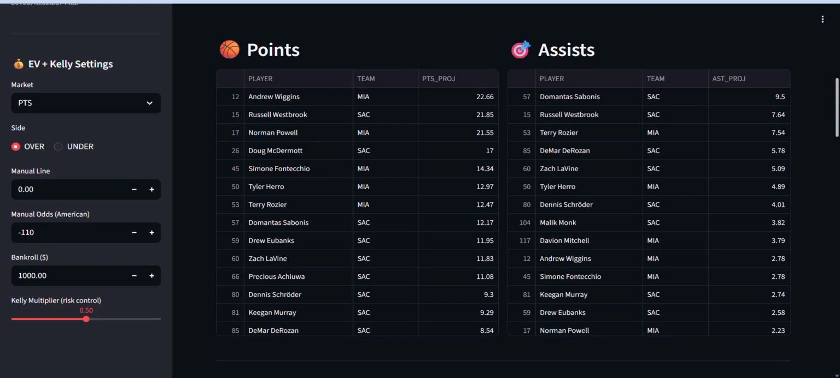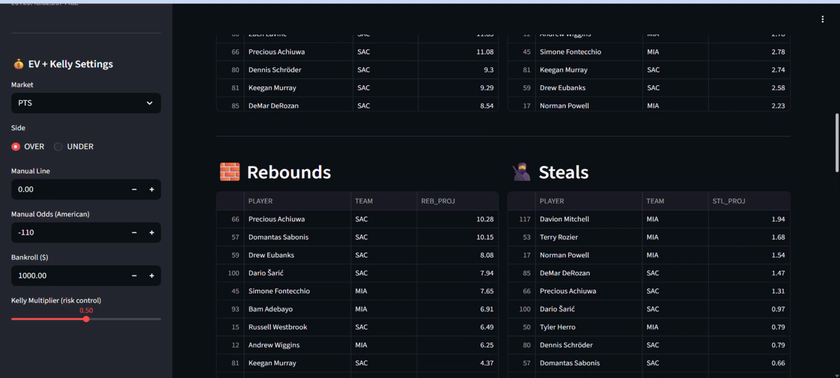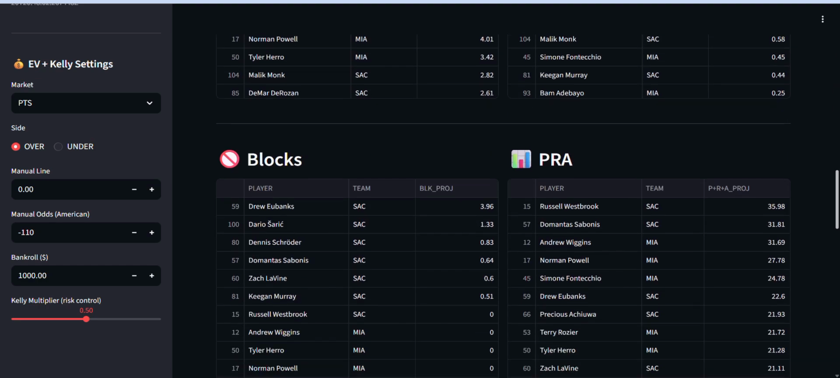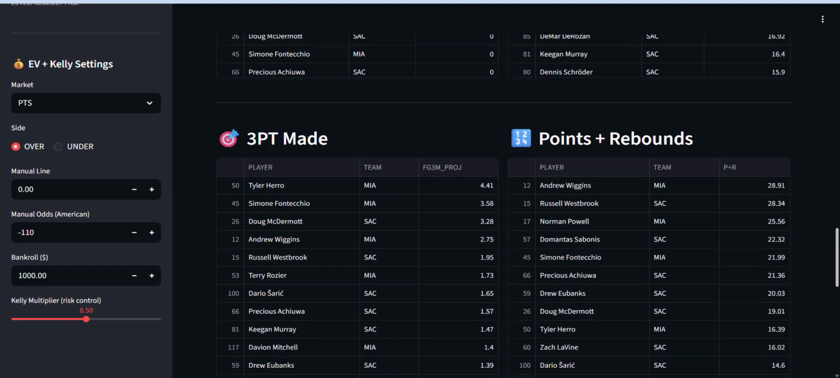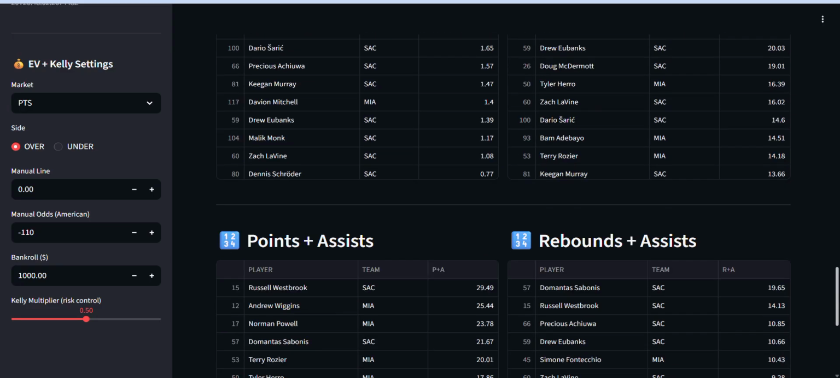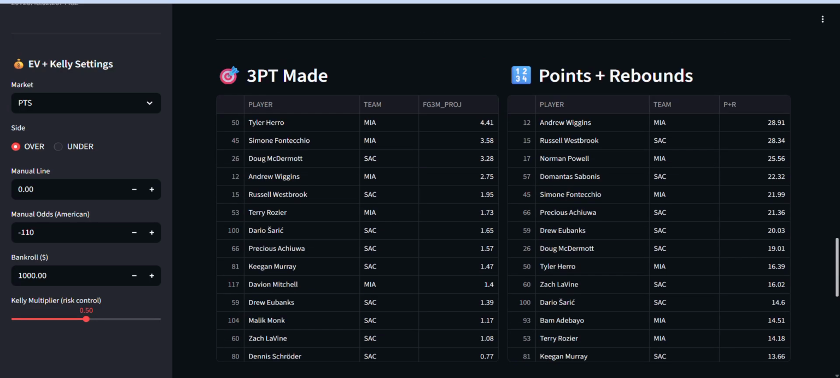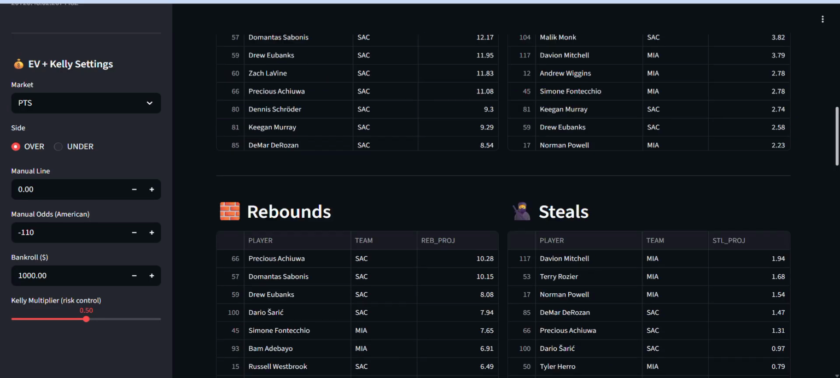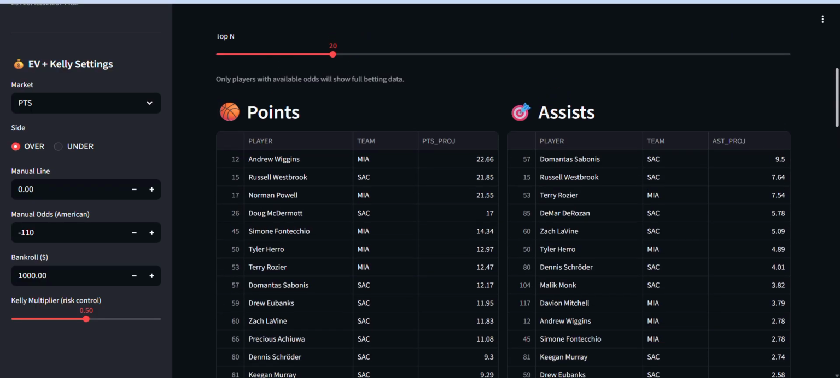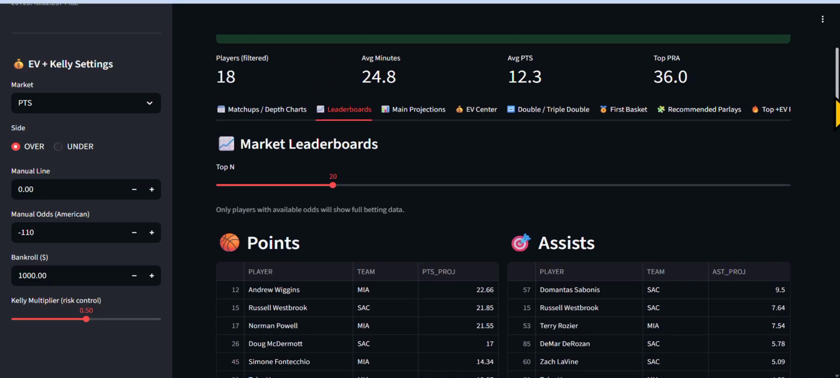Here's your points leaders for this matchup: assists, rebounds, steals, blocks, points, rebounds, and assists, 3 points made, points and rebounds, points and assists, rebounds and assists. All right. So this is the entire projection for the leaders for these matchups. So it goes in order as you see.